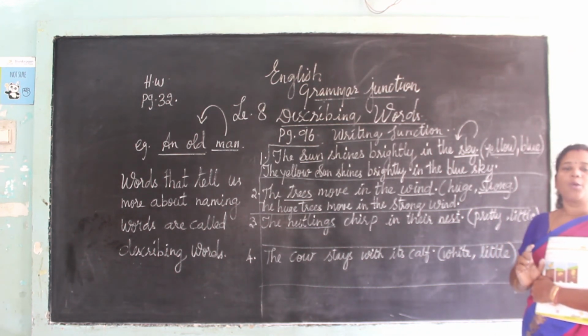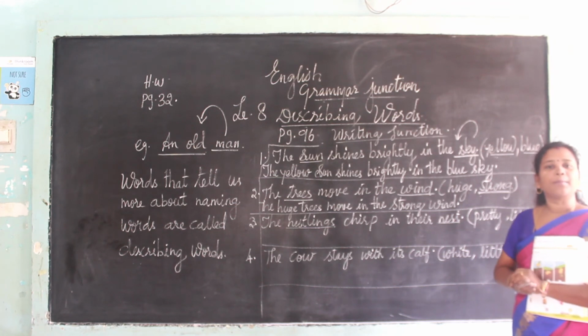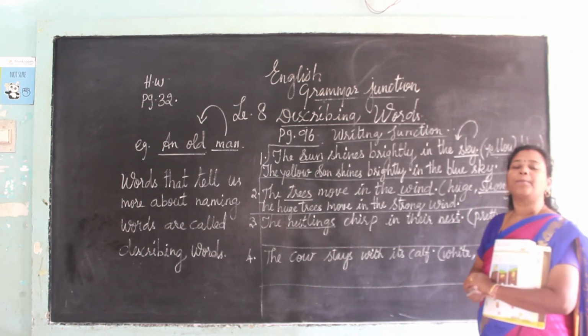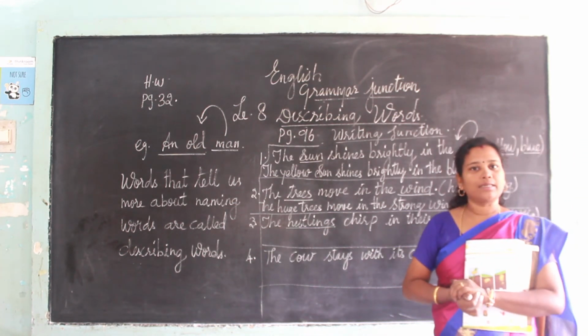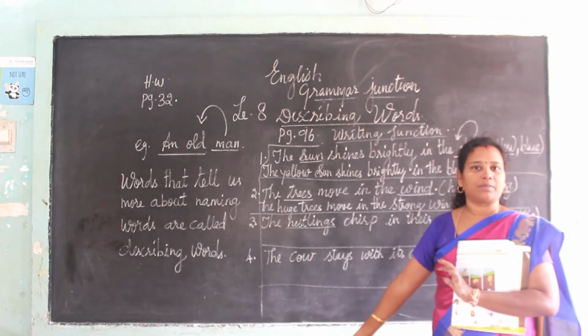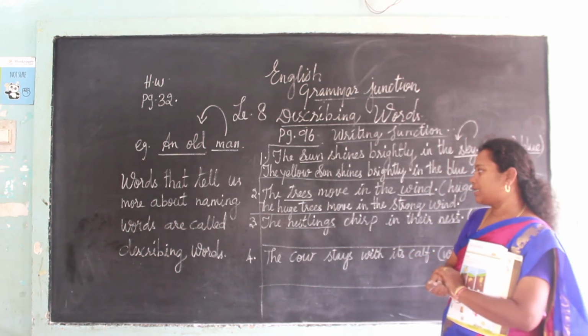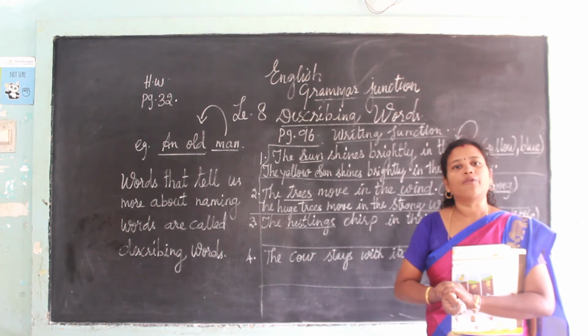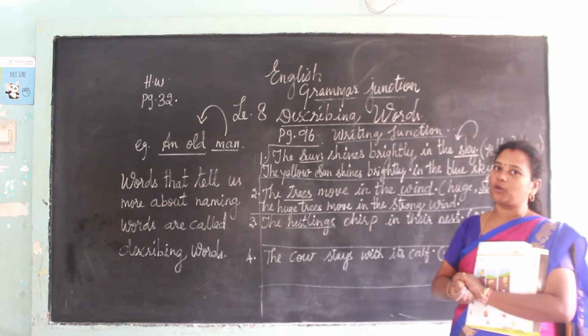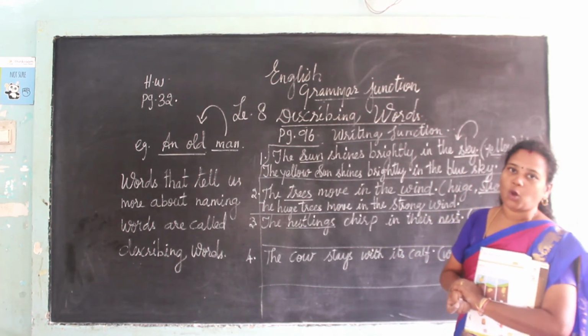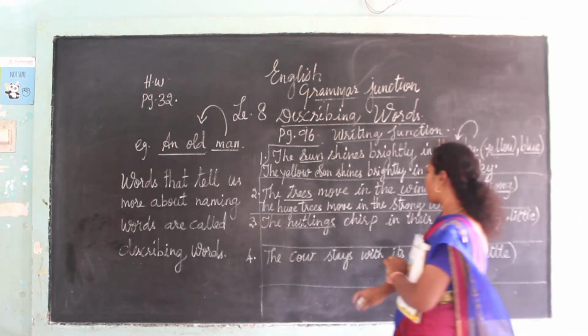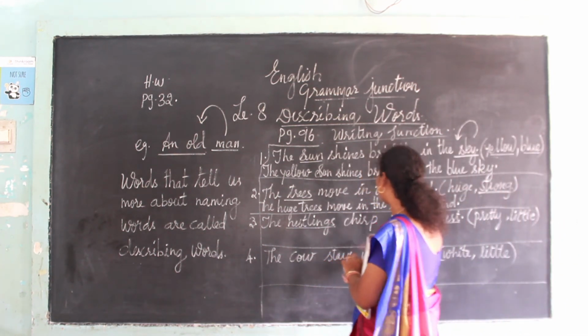Nestlings means, you know what this is? That is the young one of a bird. We have already studied it in the previous chapter. It is a young one of a bird which does not know how to fly. So they are called nestlings.